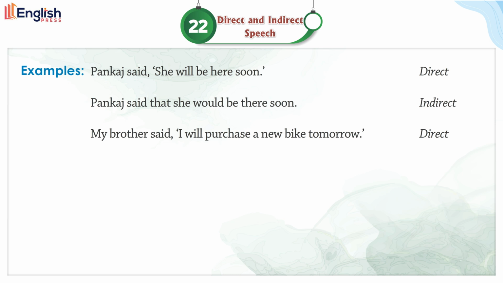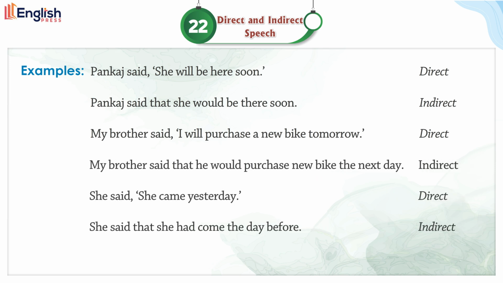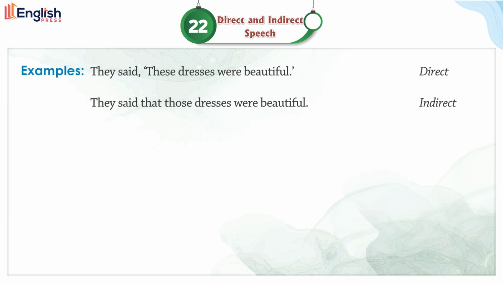Indirect. My brother said, "I will purchase a new bike tomorrow." Direct. My brother said that he would purchase a new bike the next day. Indirect. She said, "She came yesterday." Direct. She said that she had come the day before. Indirect. They said, "These dresses were beautiful." Direct. They said that those dresses were beautiful.